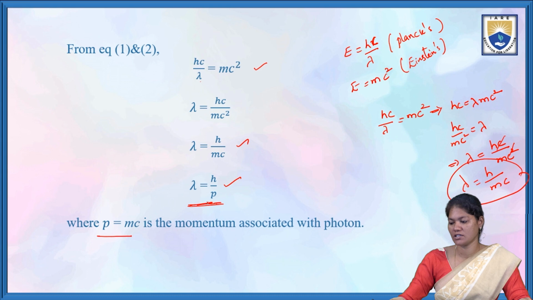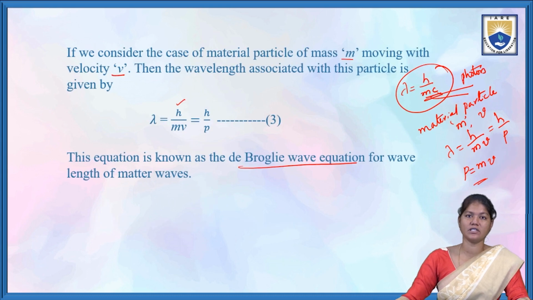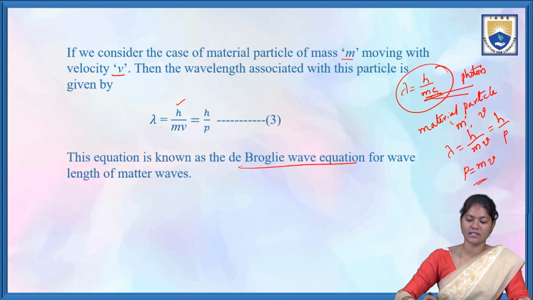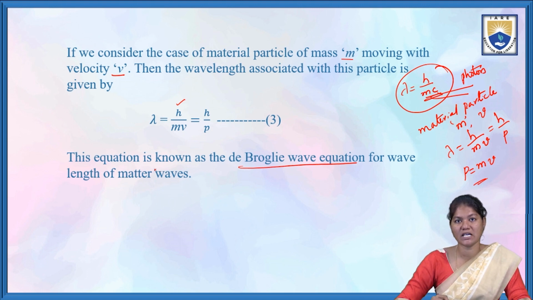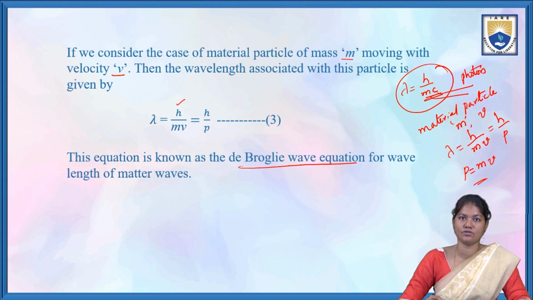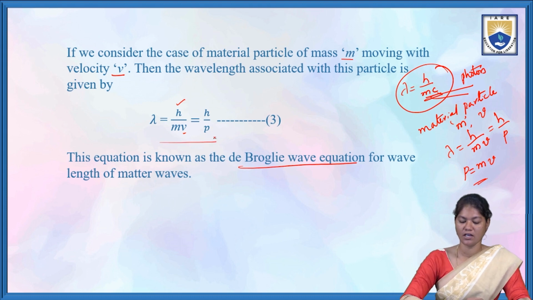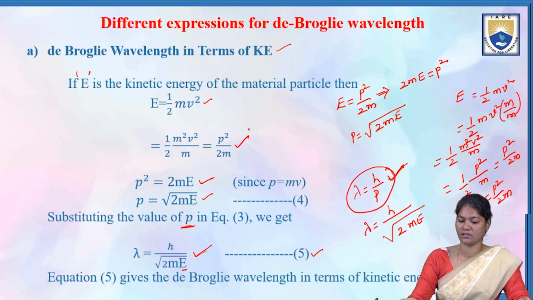Now we want the wavelength for the particle which is associated with a wave. Taking a material particle having mass m and velocity v, instead of the velocity of light c, we write the velocity of the particle v. So lambda is equal to h by mv, that is equal to h by p. This equation is known as the de Broglie wave equation, for the wavelength of matter waves.